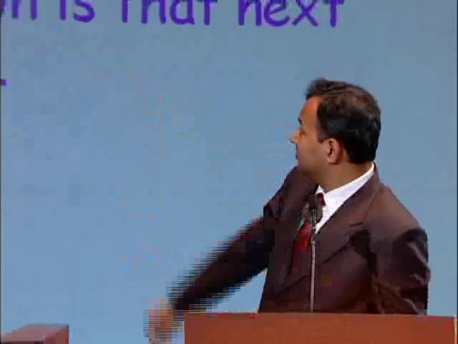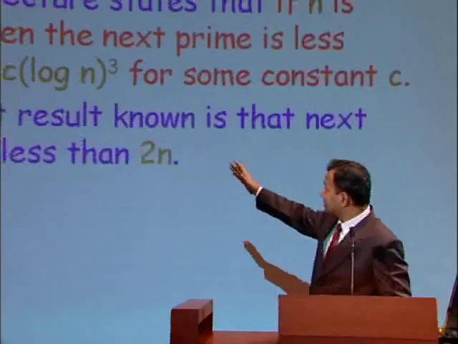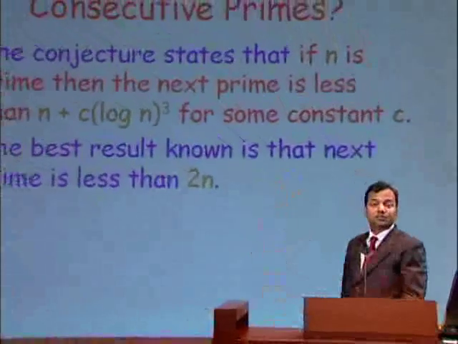The best we know as of now is that if n is prime, then the next prime has to be less than twice n. Well, this has perhaps been slightly improved, but not much. So there is a huge gap to cover there. The conjecture, which is perhaps believed to be true, is that the next prime is not too far away.